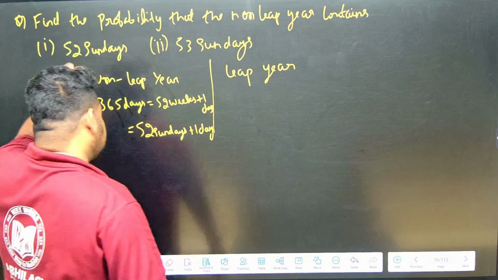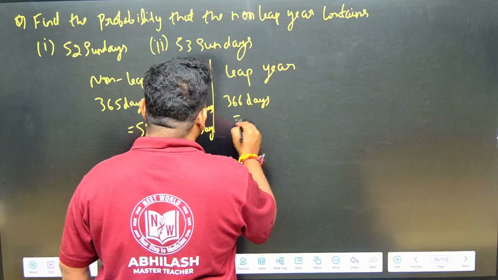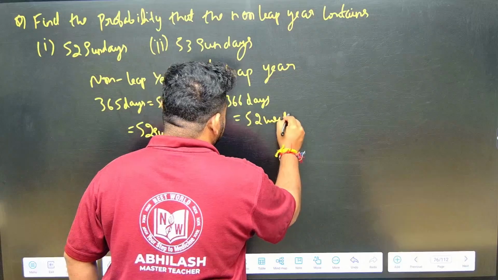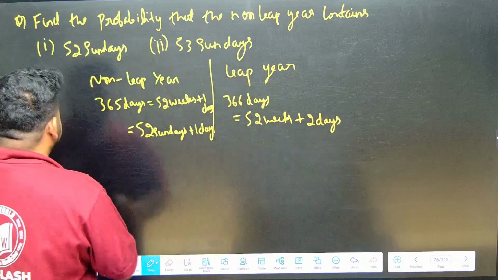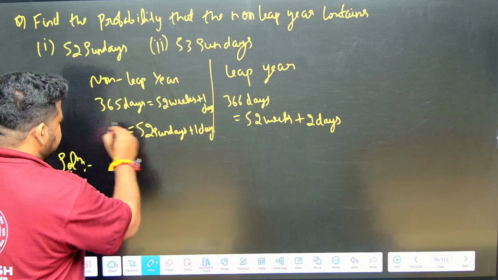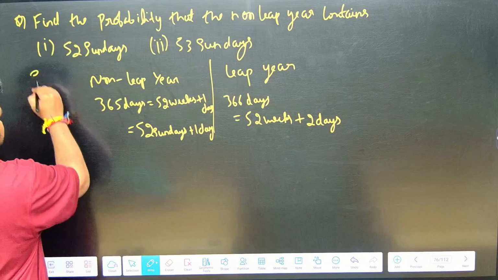Now leap year means what? We will have 366 days. That is, we will have 52 weeks only plus 2 days. Now see here, solution. This extra 1 day, you have to write it like this. The solution, you have to start from here. Solution will start from here only. Let us take this as the solution.